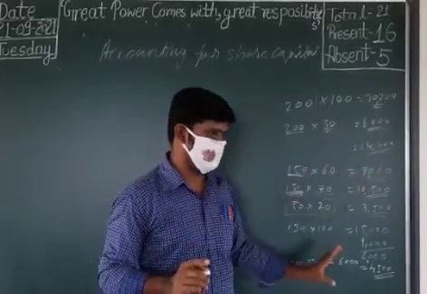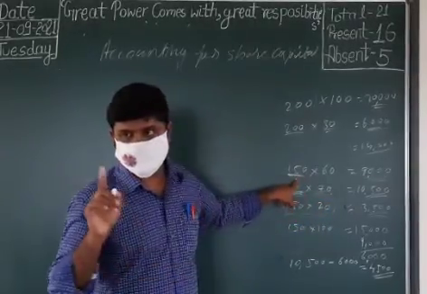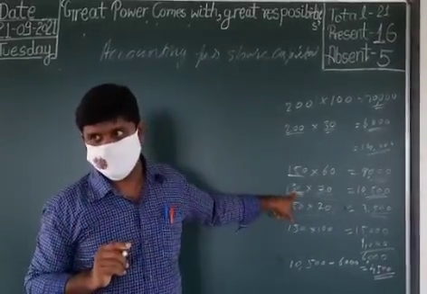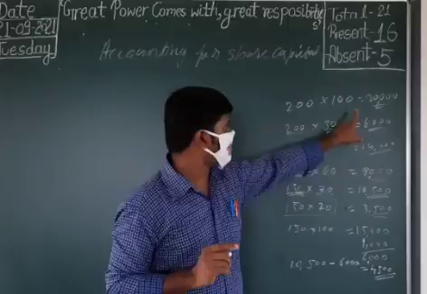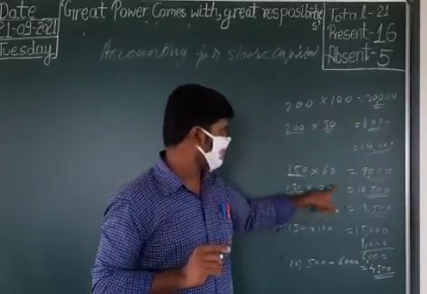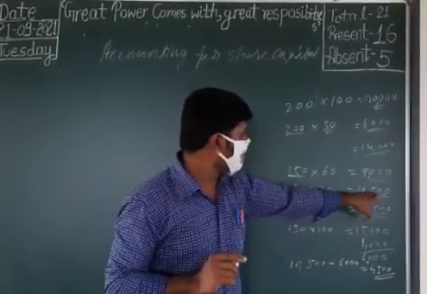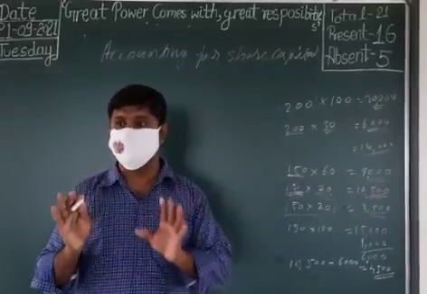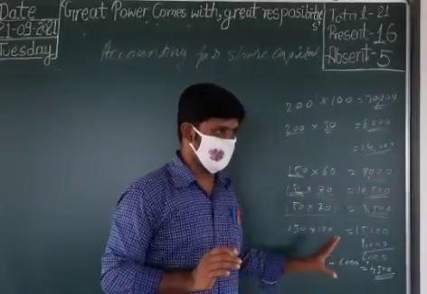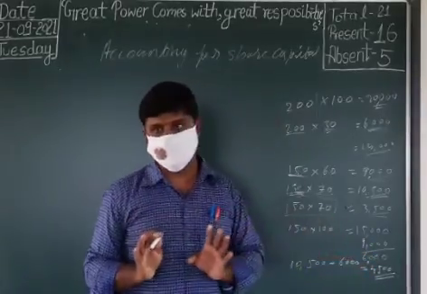From this forfeiture amount of 14,000, the company adjusts. Adjust means maximum they can adjust. Here 150 shares are reissued. So for 150 shares, how many rupees did they get? Forfeiture is at 70 rupees per share, so 150 into 70 rupees. On forfeiture of 150 shares, they got 10,500. That means the company can give a maximum discount up to 10,500 rupees. But the company has given only 6,000 rupees discount.